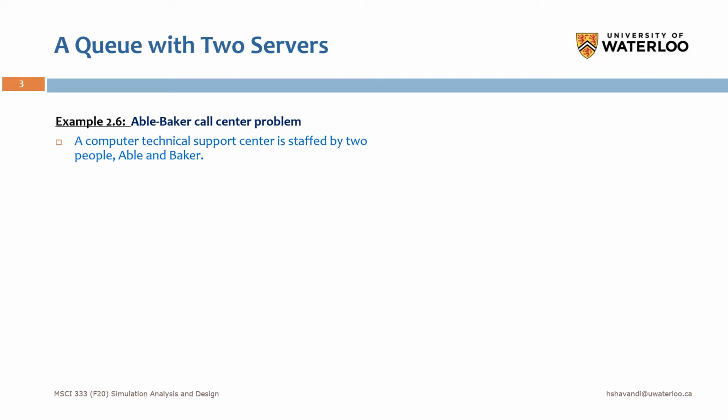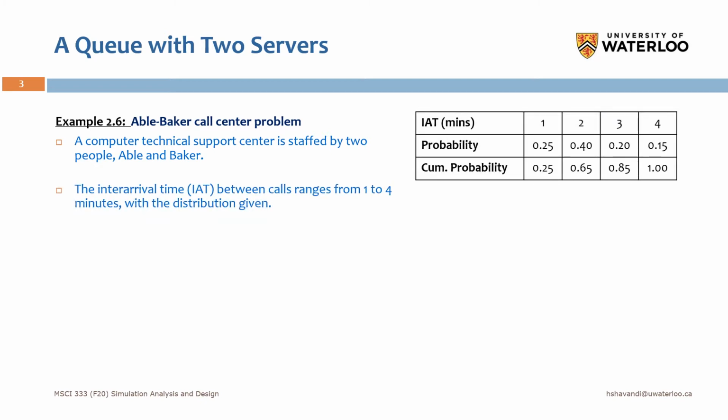So here we have an example, and we call this the Able Baker Call Center. Here we assume that we have a computer technical support center, and we have two staff there, Able and Baker, okay? And the interval times for the calls are distributed by this distribution. So the interval time between the calls could be between 1 and 4 minutes.